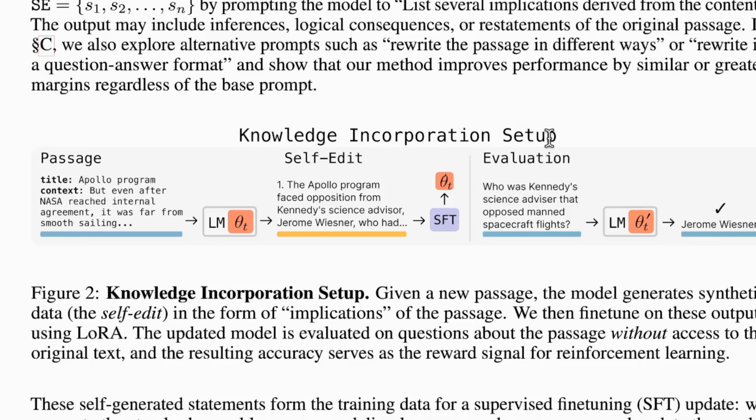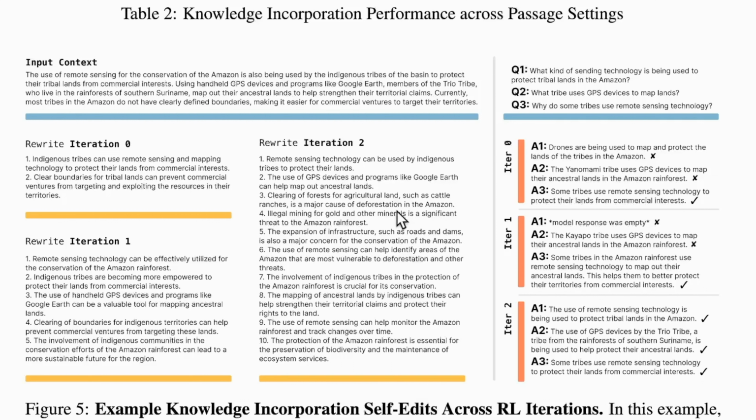And as you can correctly guess, the better the notes are, the better the performance of the new model will be. So to understand that better, you can actually look at this example. You can see this is the input context or the passage, and based on this is the first iteration, or first note, that was generated. If you look at the notes, it's actually very small and it just has 2 points. And when this iteration 0 model, trained on this note, was asked questions, you can see out of 3 questions it gets 2 of them wrong, simply because it doesn't have that much knowledge.